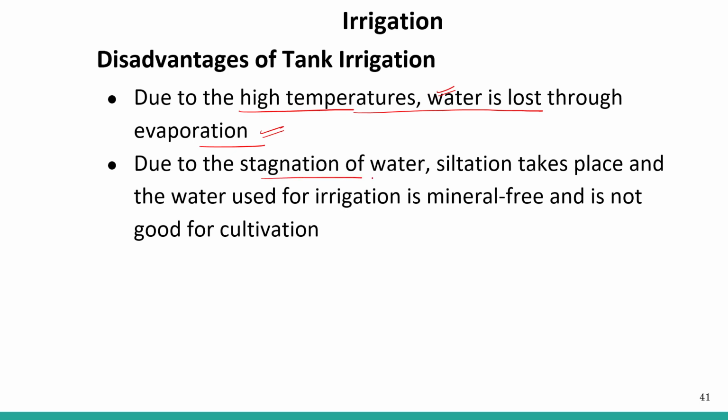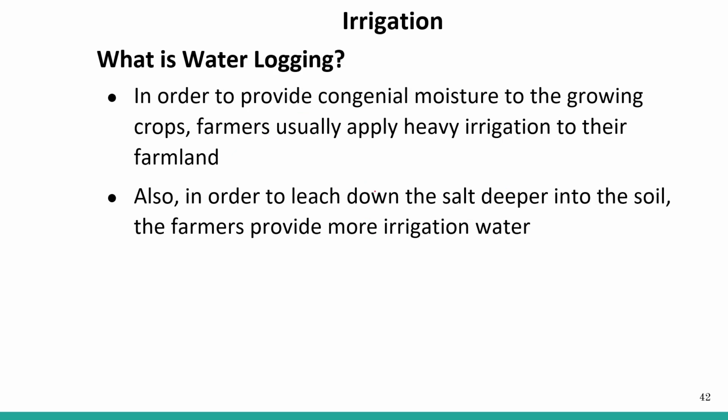Due to the stagnation of water, siltation takes place, and the water used for irrigation is mineral free, so that is again not good for agriculture. So these are some of the drawbacks of tank irrigation.